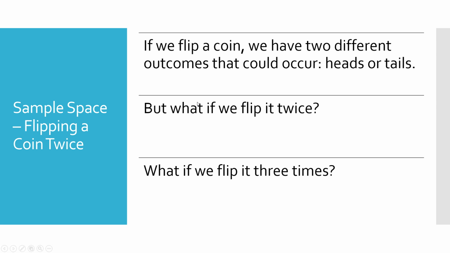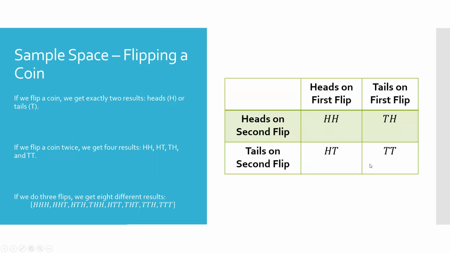Well, if we flip it twice, it can come up heads or tails on the first flip and heads or tails on the second flip. So if I want to list out all the results in just a list, I would make a chart, or I would just make a list being very careful, and I would have heads heads, heads tails, tails heads, and tails tails. And some of you might be screaming at your screen saying, well, heads tails is the same as tails heads, right? Well, from the perspective of it being one heads and one tails, you're right, but from a probability perspective, it's different. And we'll see that in the next video.